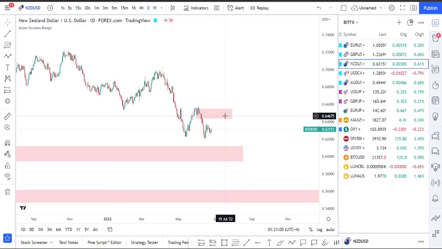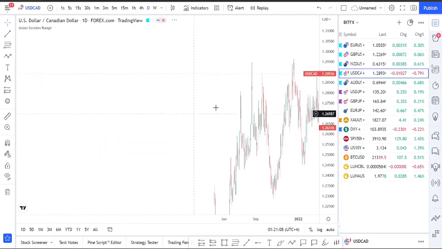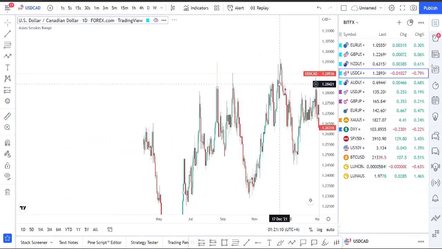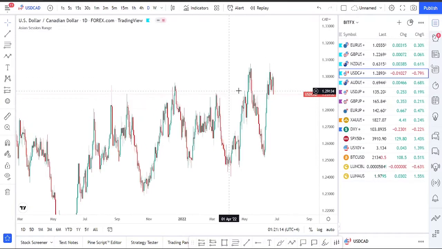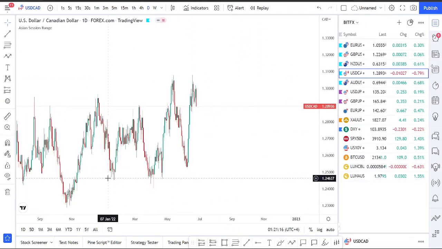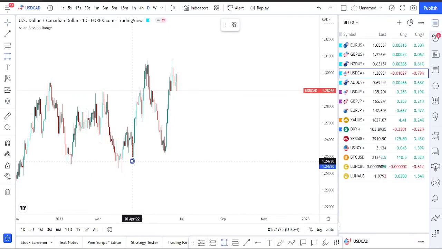Okay, going on to USD CAD. Let's see. So as we can see on the daily time frame, USD CAD, we are bullish. We are in a bullish trend. You can clearly see market has been making higher highs and higher lows. Recent structure, we had seen market came down and mitigated into this area of demand.